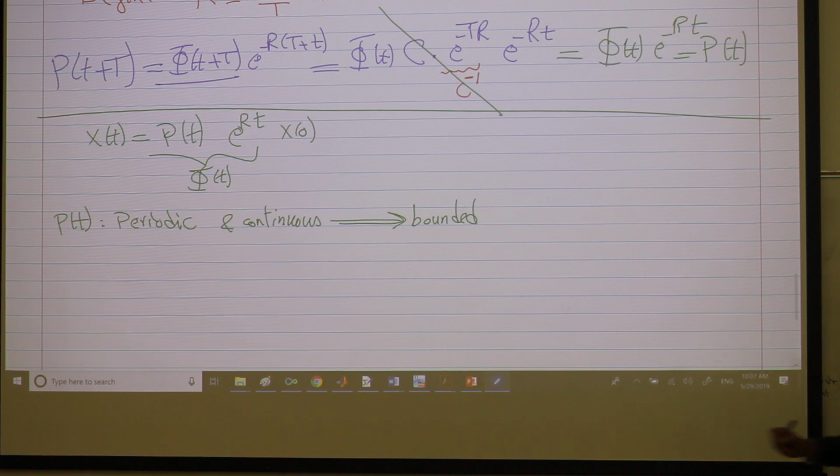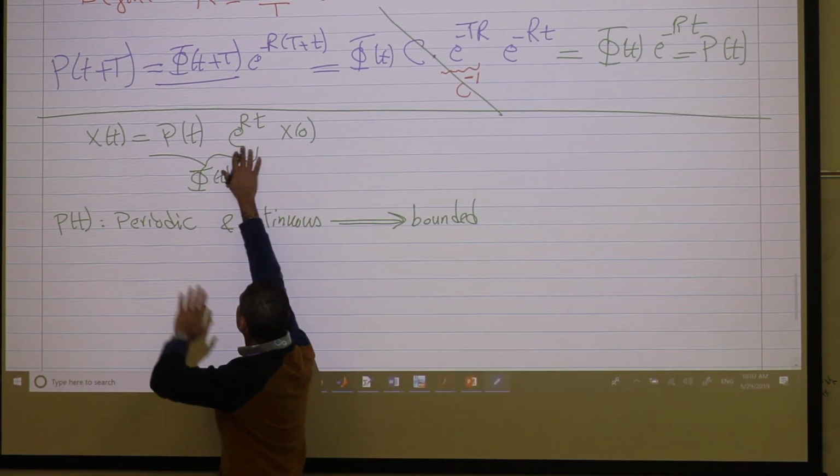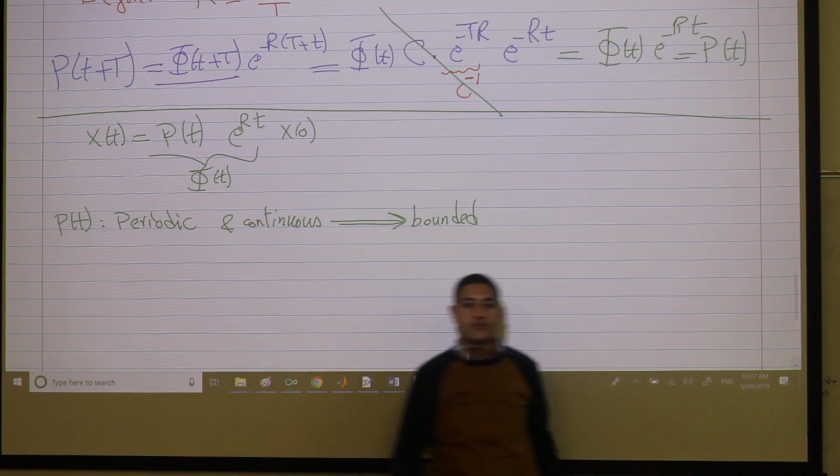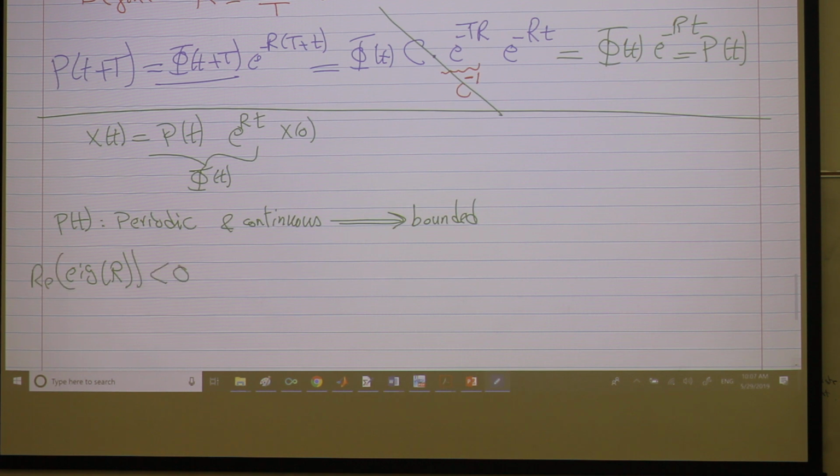And if this term is bounded, I know for sure that it will not blow up. This one I know very well, e to the RT with R a constant matrix. This is our paradise. What do you know about that? What do you know about the eigenvalues of R, what would you like them to be? The real part of them should be strictly negative. This, if and only if, implies what? That this matrix is decaying, right?